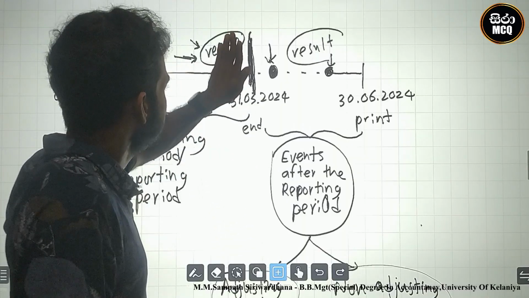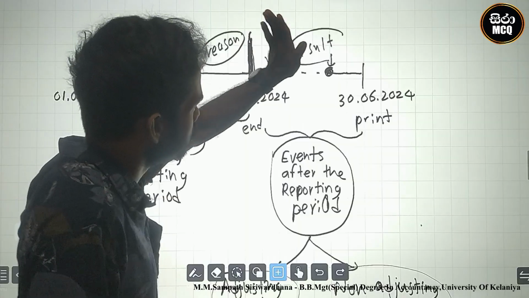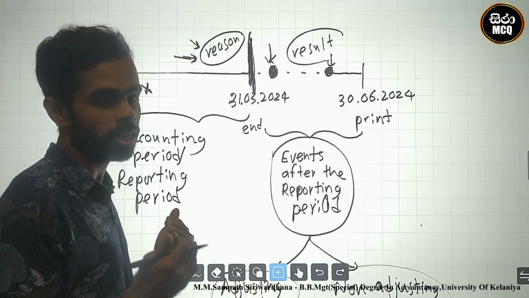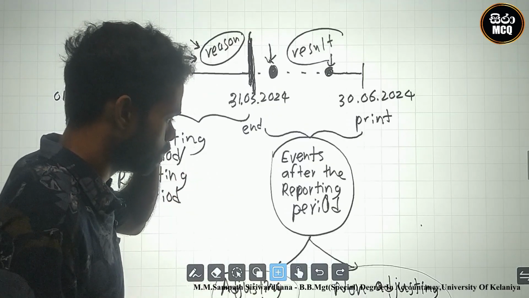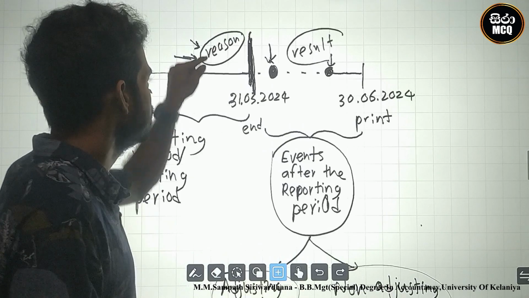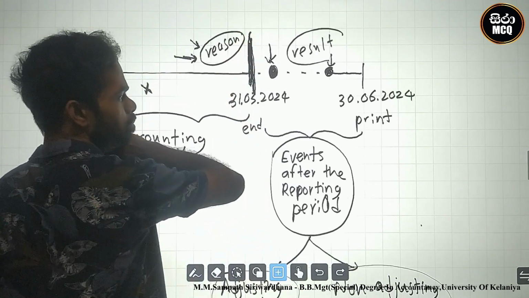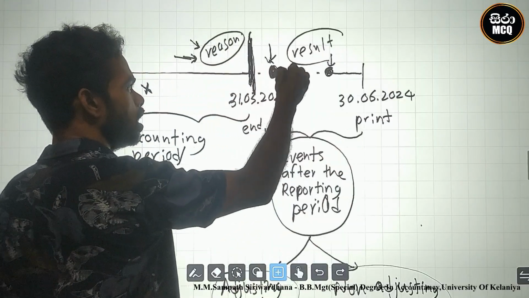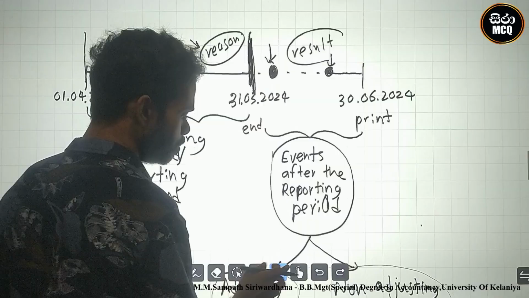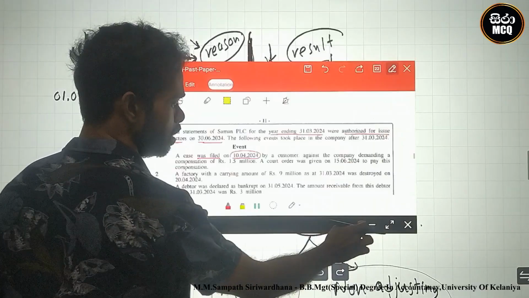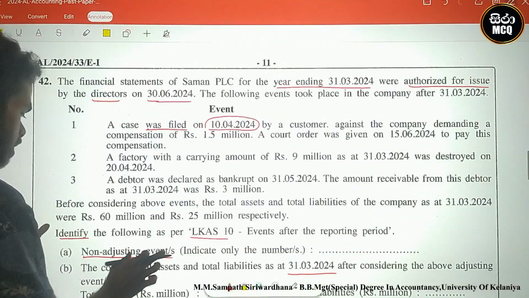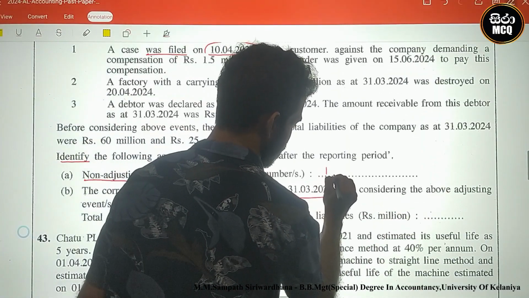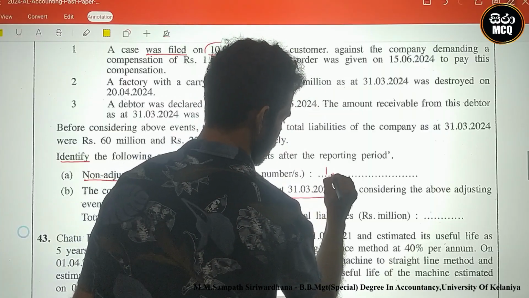To identify an adjusting event, the reason must be before the current period end and the result before the printing date. These two dates are after the reporting period, therefore we cannot identify it as an adjusting event. So I can write that 1 is a non-adjusting event.